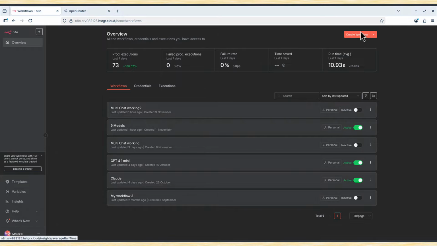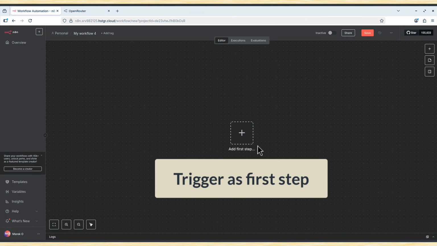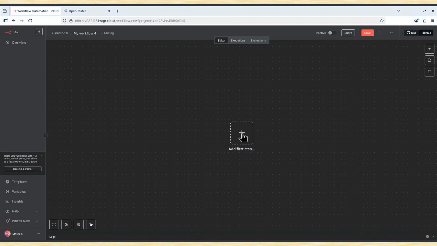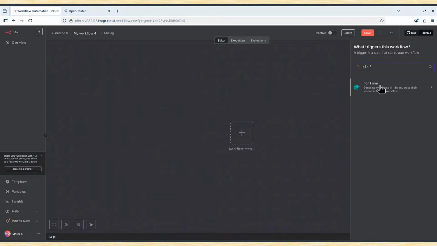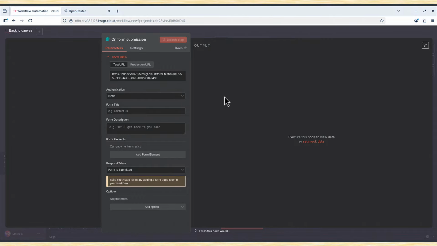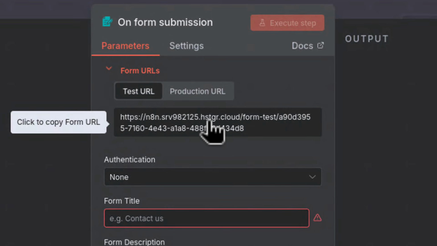Let's create another one then. I say create workflow, here in the top right corner. And we always have to start with the trigger. Let's create that so-called trigger. I click that plus, and I'm looking for n8n form. That's the one, and it says on new form event. And at the very top, you've got a very interesting thing. You've got that test URL and production URL. These are the locations, URLs, that you can simply copy and they will work over the internet because this is a fully qualified domain name.